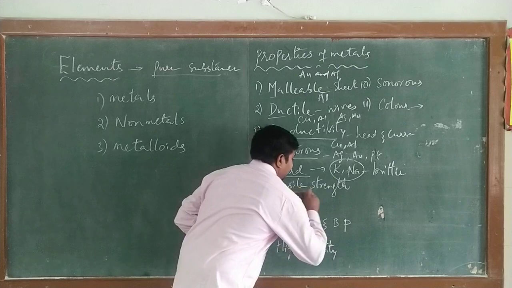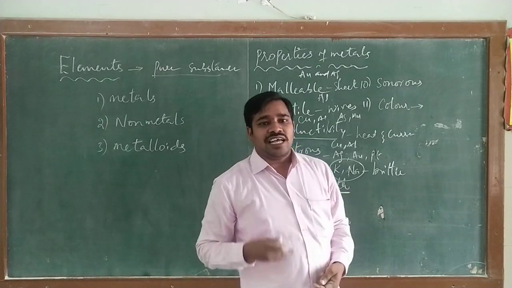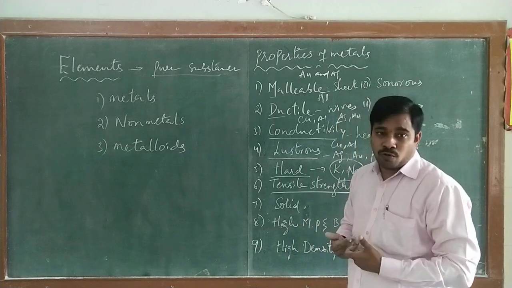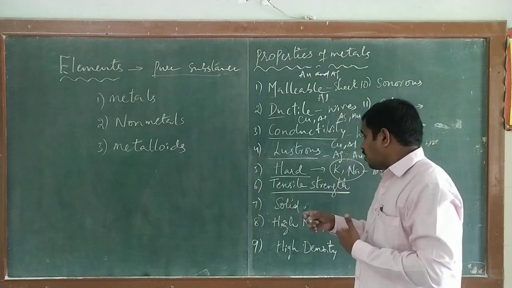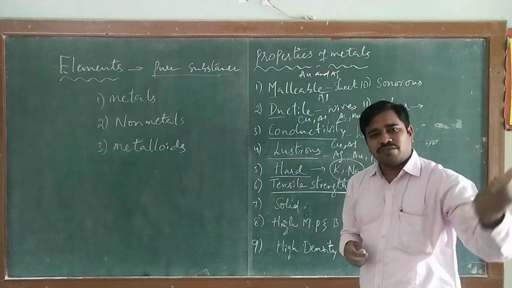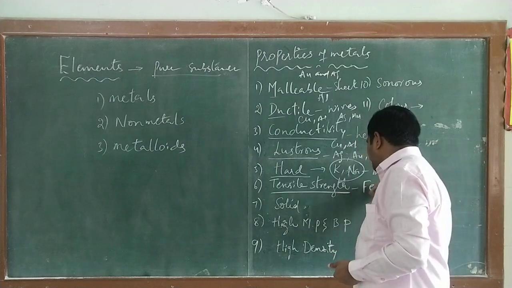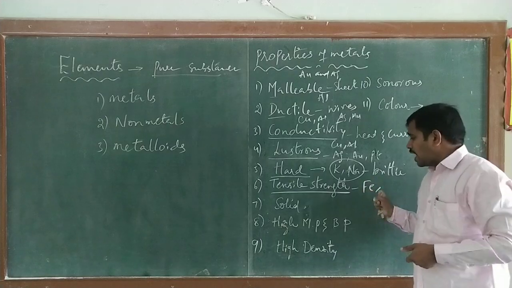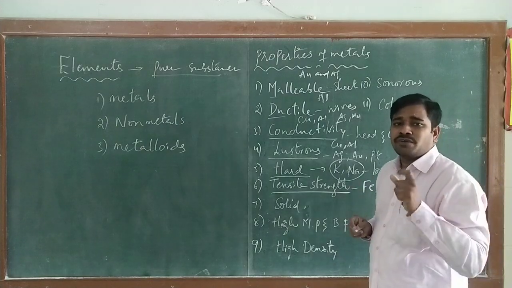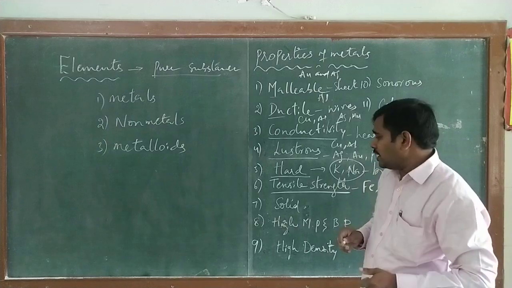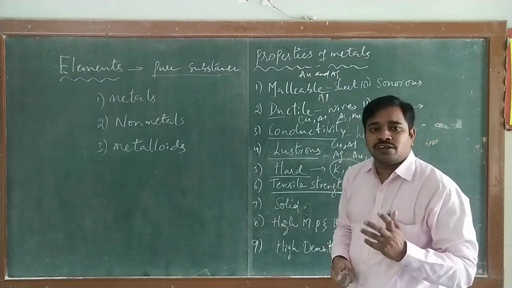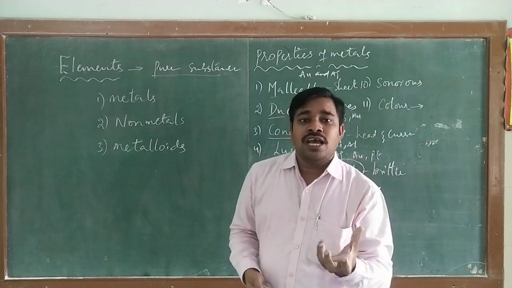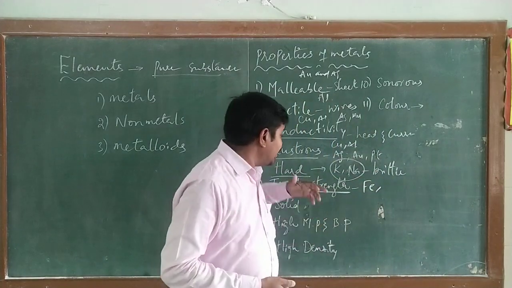And next one is tensile strength. Tensile strength means the metal can bear heavy loads or heavy weight. Iron, whose symbol Fe comes from the Latin ferrum, is the metal with the most tensile strength. That's why iron is used to construct bridges and buildings. There are various purposes for iron, because iron is a metal which has high tensile strength.